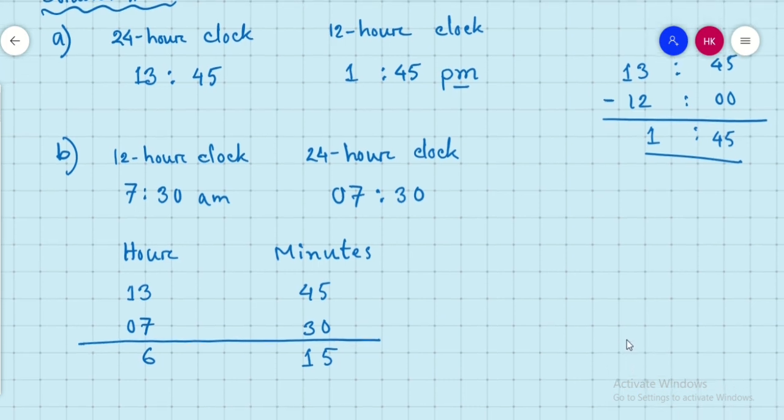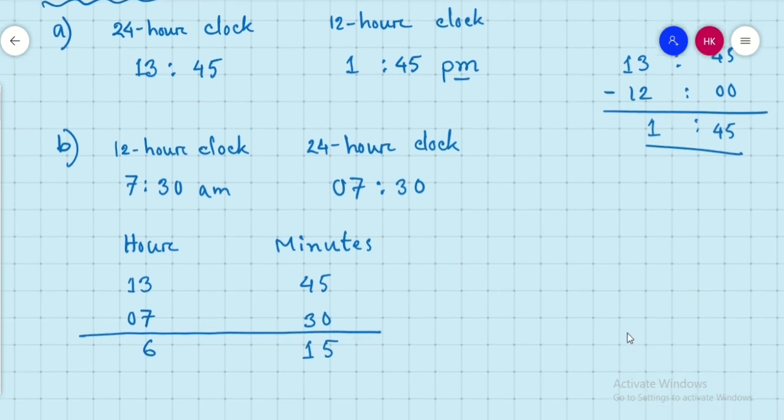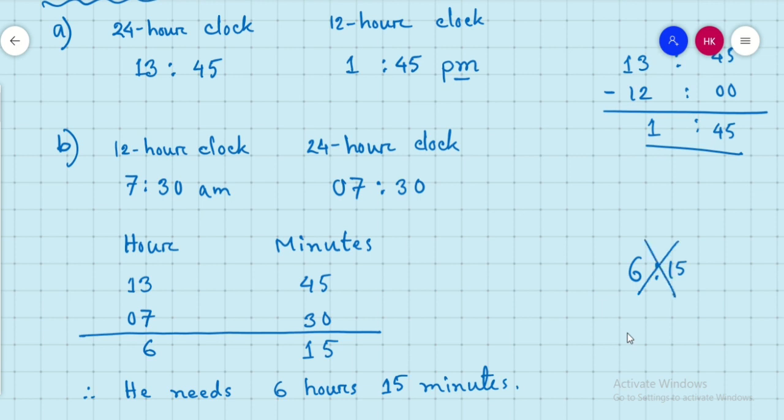So we can write the answer like this: therefore he needs 6 hours 15 minutes. This is the answer, right? He needs 6 hours 15 minutes. You cannot write like 6:15. This is the clock time, but the question asks how many hours and minutes it took. So you cannot write like 6:15 AM PM. Not like this. You have to write the answer like this. All right, I hope you understand.